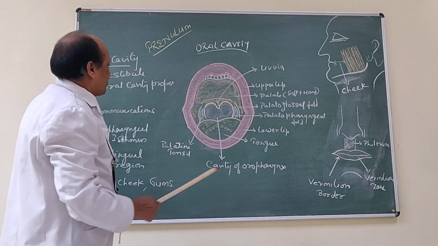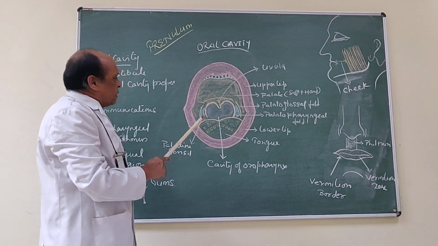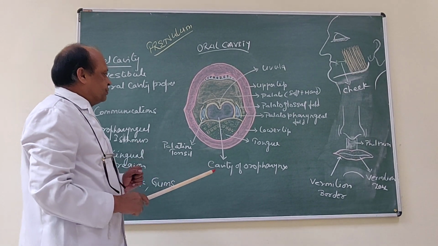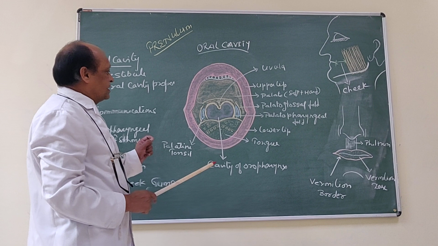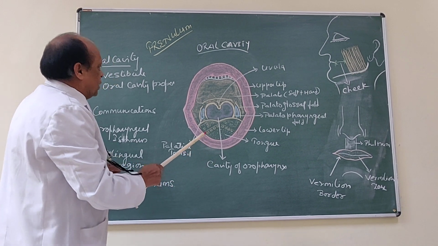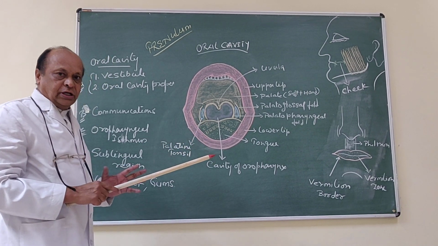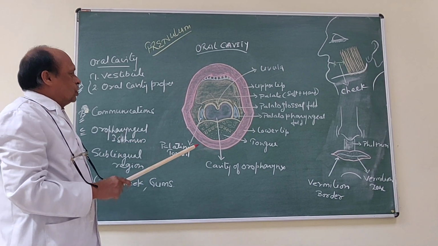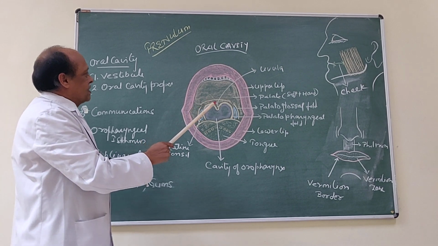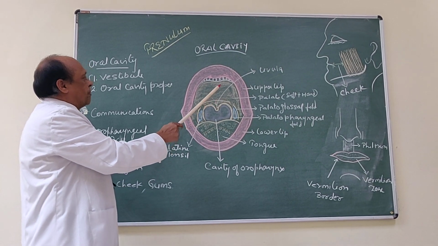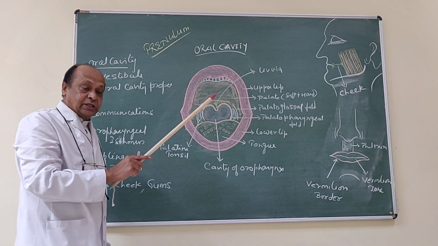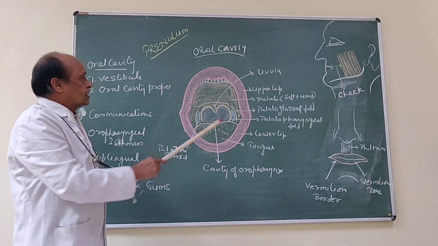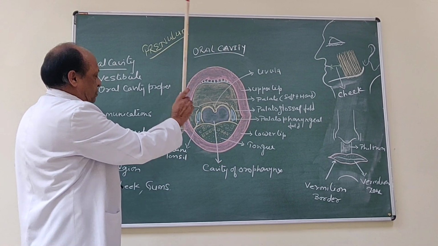Now, apart from the frenulum, the very important point regarding vestibule is that the duct of parotid salivary gland gets opened into the vestibule of mouth, and the duct of parotid gland opens on the summit of papilla opposite to the crown of upper second molar tooth. This point is very, very important, that its duct opens on the summit of papilla opposite to the crown of upper second molar tooth.